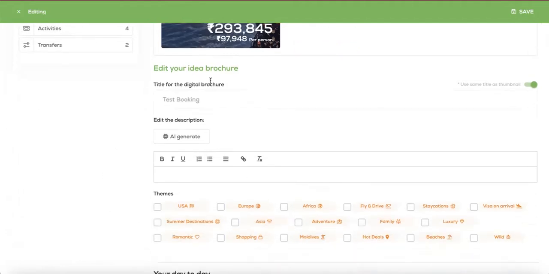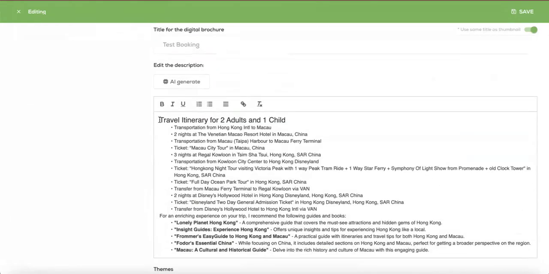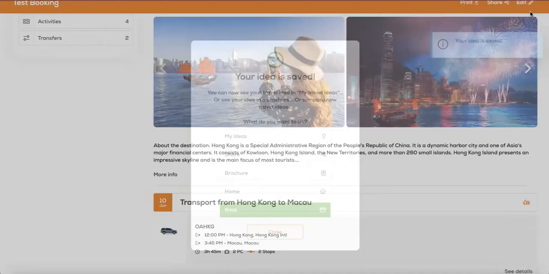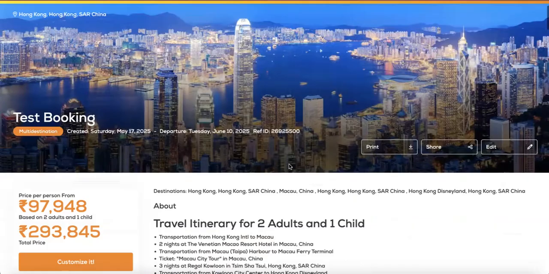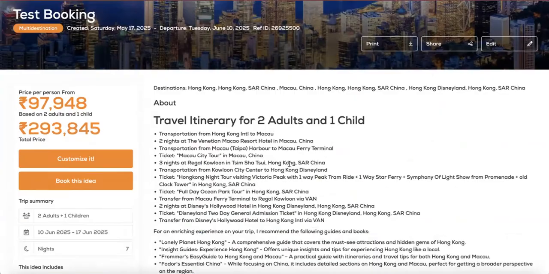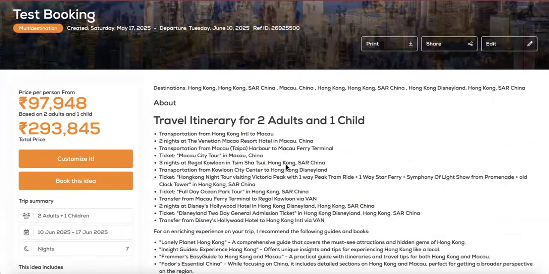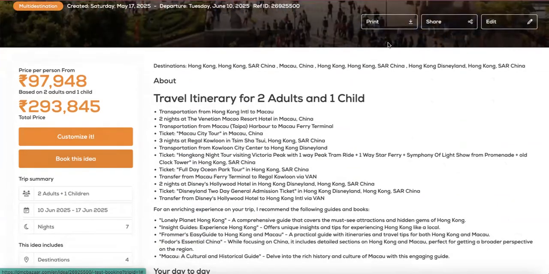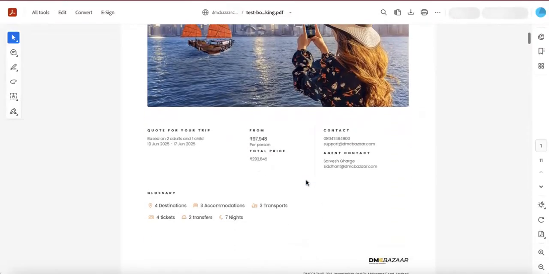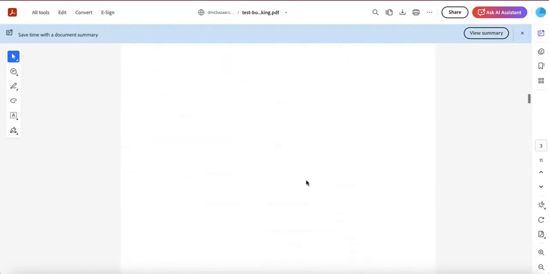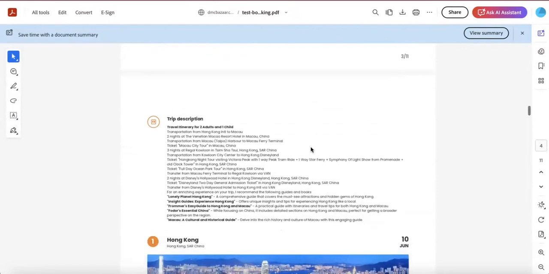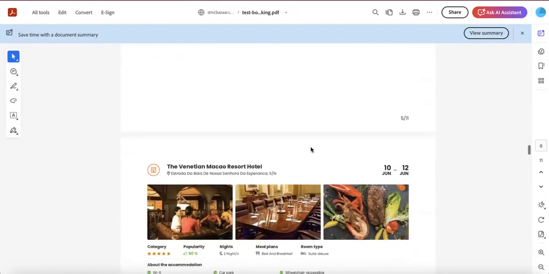Click on AI Generate, so the system would actually give you a simple point-wise inclusion of what you have selected in this quotation, which you can copy from here, paste it into your Outlook, save this as a PDF, and quote to your customers in less than 10 minutes. When your customers confirm back to you, simply come back and book this idea, which has been confirmed, edited, added, customized in less than 10 minutes, saved on your letterhead with a detailed description and inclusion.